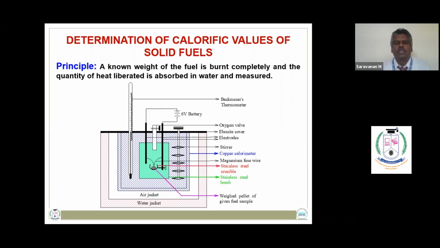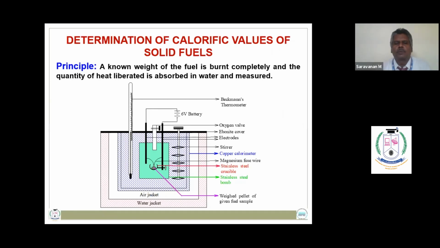The calorific values of solid fuels can be determined by using a bomb calorimeter. The three major components of a bomb calorimeter apparatus are a stainless steel bomb, a copper calorimeter, and a stainless steel crucible. The stainless steel bomb is provided with two electrodes and an oxygen inlet valve, and it is placed in a copper calorimeter containing water.